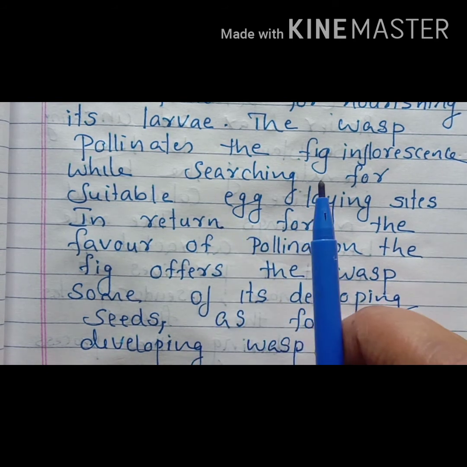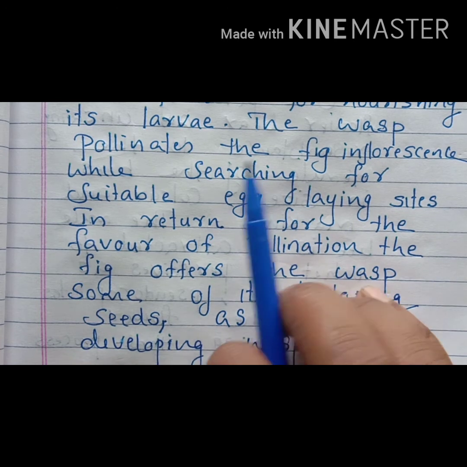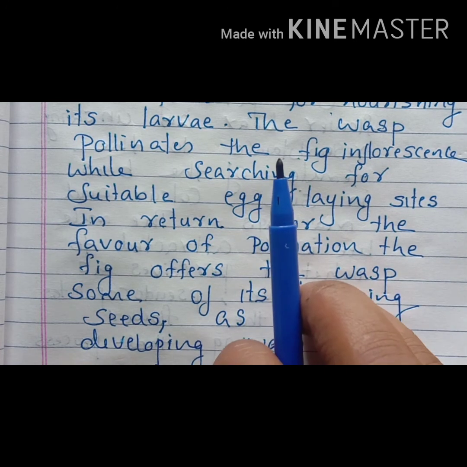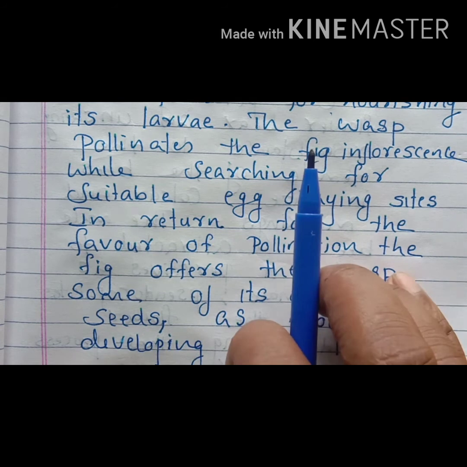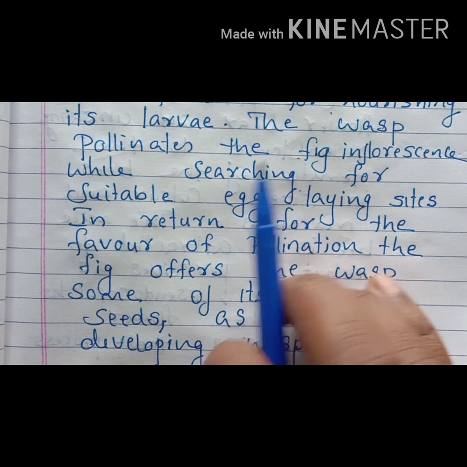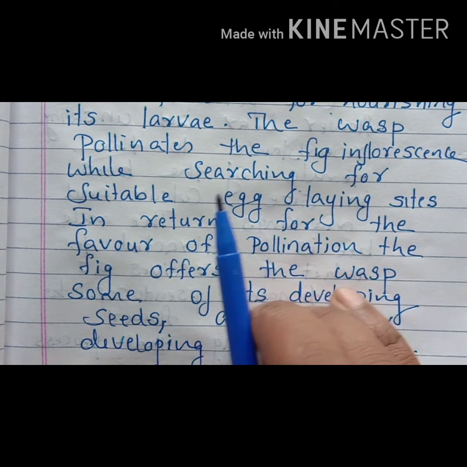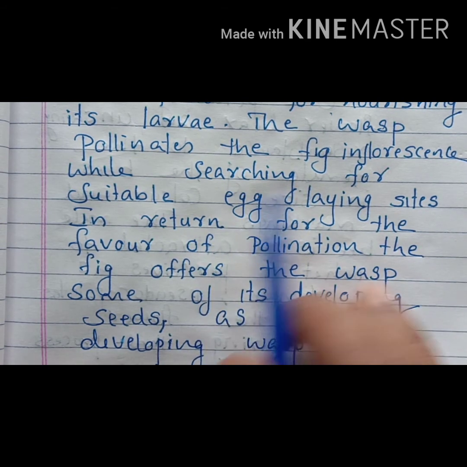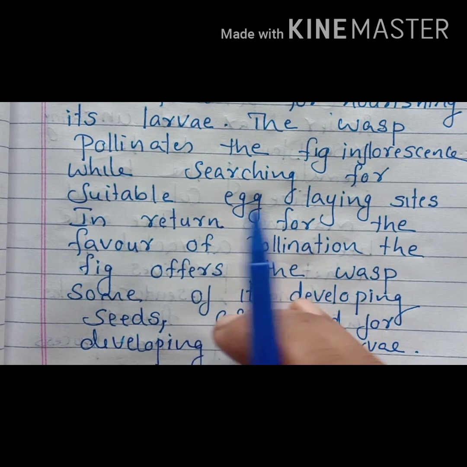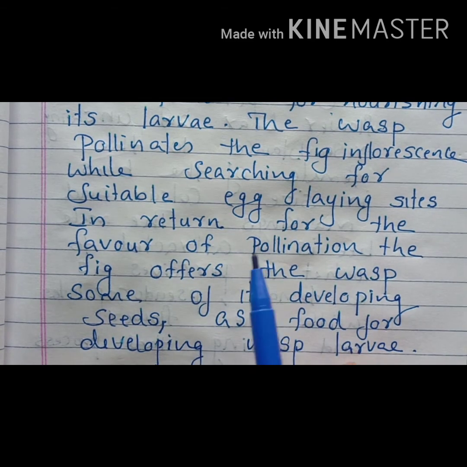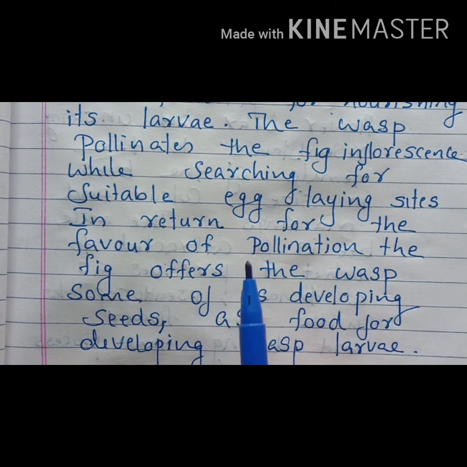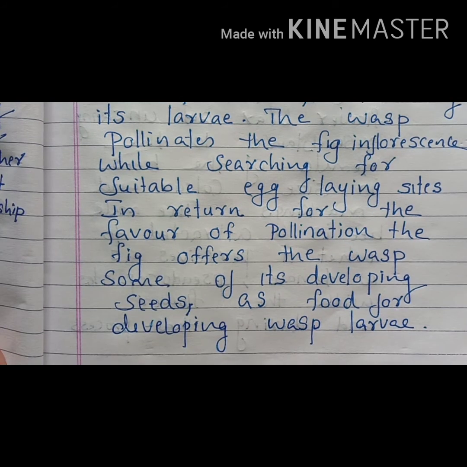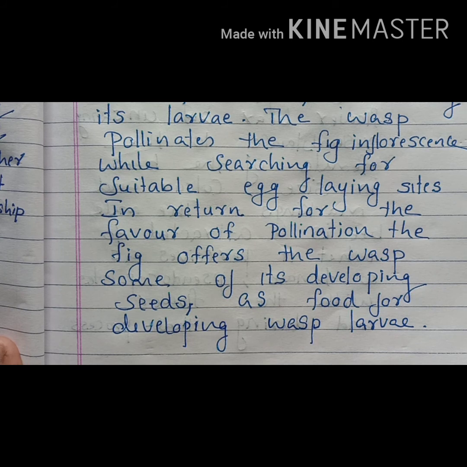How are they mutually benefited? Here this wasp is getting the safe place for laying its egg and also consumes the seed. At the same time, fig tree is pollinated by the visit of this wasp. So in this way both the partners are mutually benefited and both of them are tightly linked with one another.